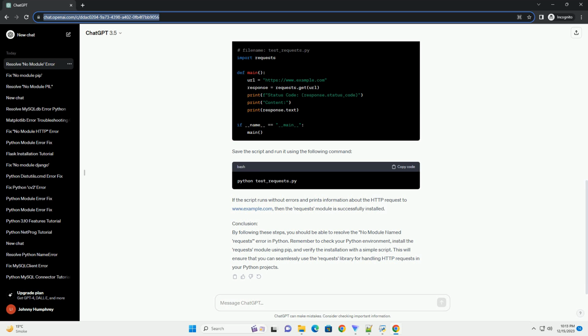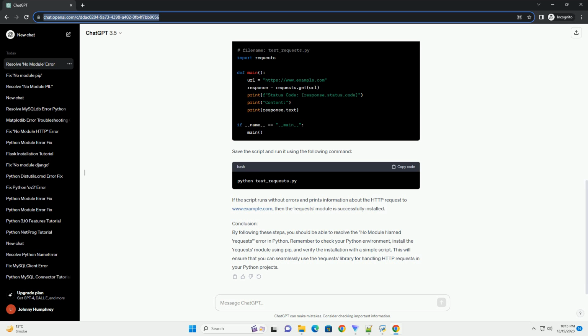Step 1. Verify if requests module is installed. Open your terminal or command prompt and run the following command to check if the requests module is installed. If the module is installed, you will see information about the requests package. If not, move on to the next step.